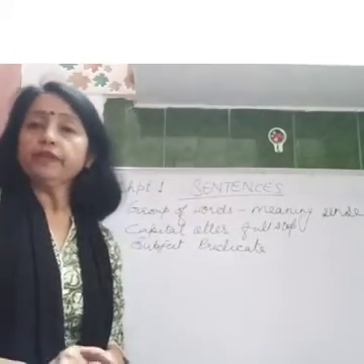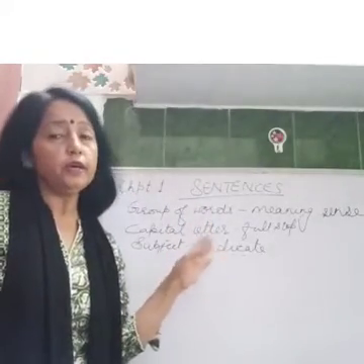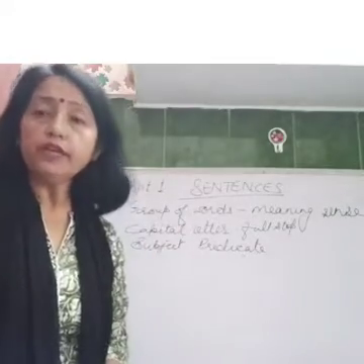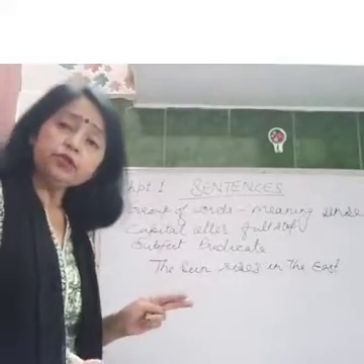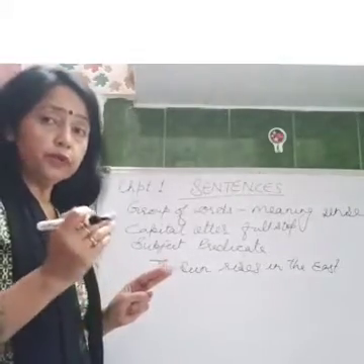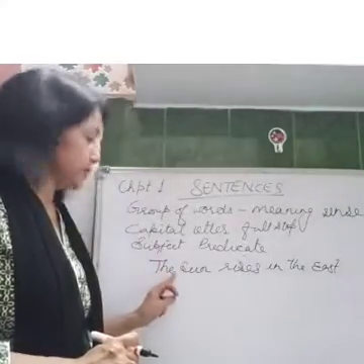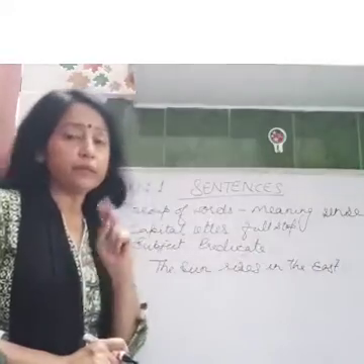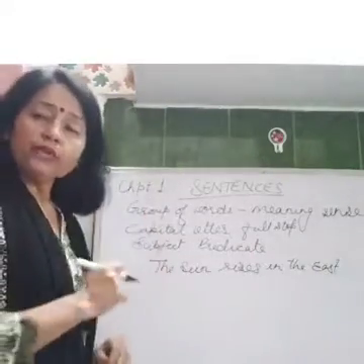Clear? So this topic, the sentence, will be clear to you when we do the kinds of sentences. See children, this topic will be clear to you easily. I am giving one more example: the sun rises in the east. As I have told you about the subject and the predicate, what is the subject here?